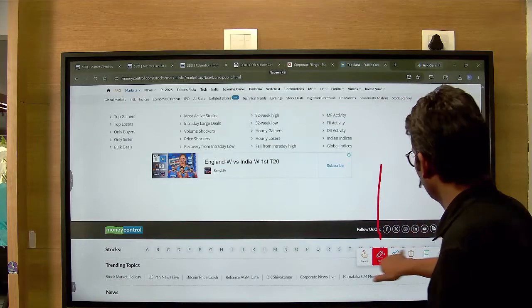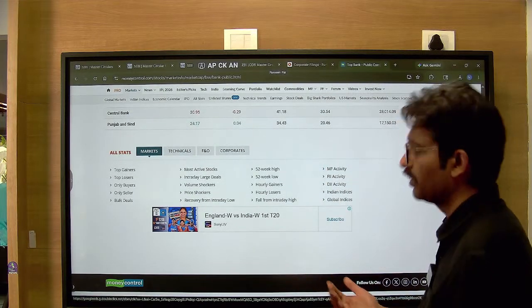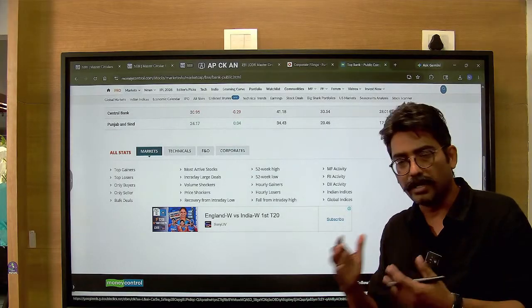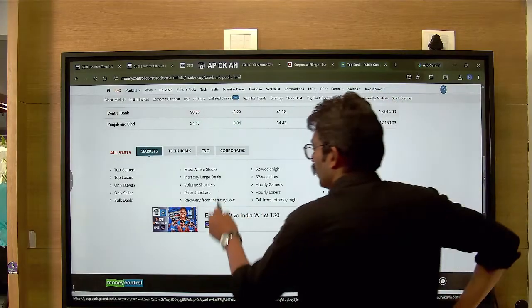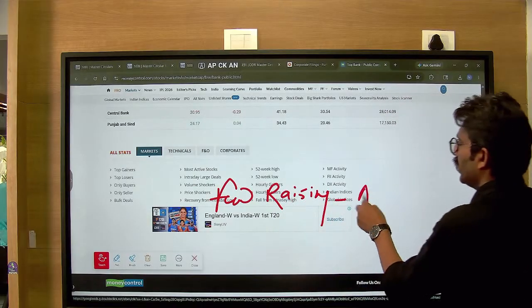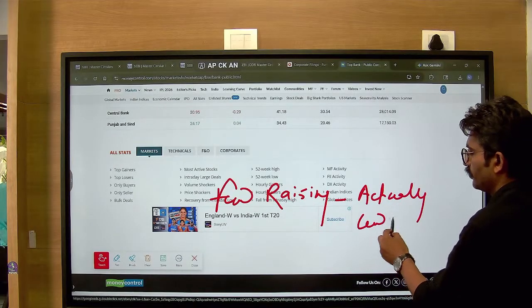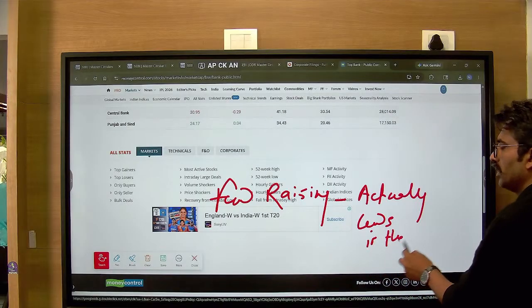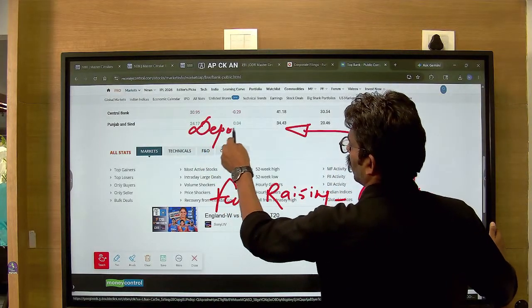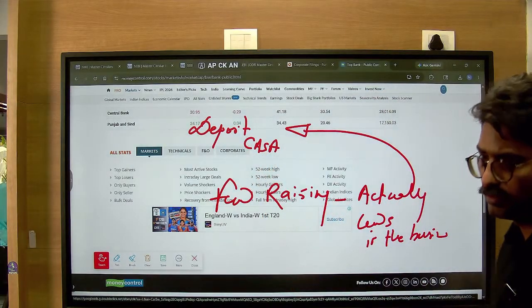So that is a study that you have to do when you are looking at a preferential issue. Also be aware that the share price may remain under pressure for a long time unless the fundraising, the funds you are raising via preferential shares, actually leads to an increase in business. How will the business increase? That actual increase is visible via the deposit base, the CASA ratio that you have already learned, and obviously the bigger bank will have a larger physical presence also.